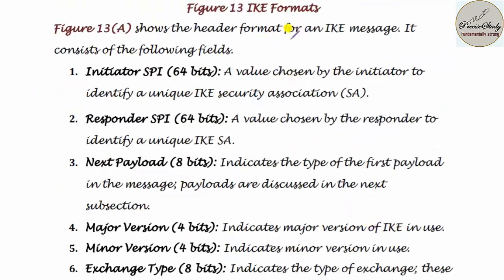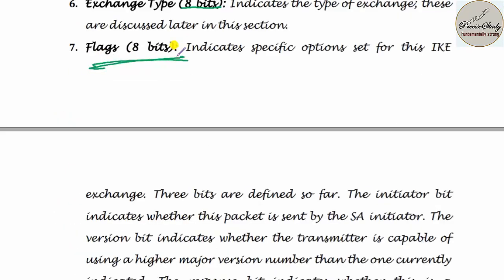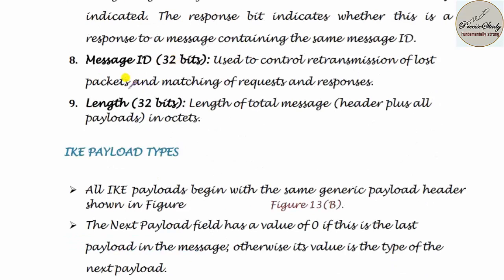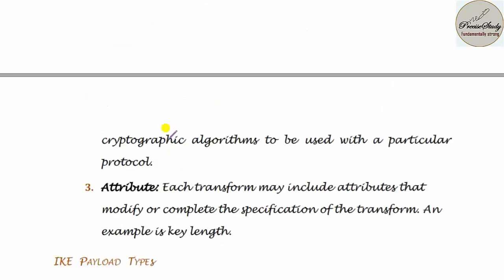The IKE header format includes the initiator SPI, which is 64-bit, the responder SPI, which is 64-bit, next payload, which is 8-bit, major version 4-bit, minor version 4-bit, exchange type, which is 8-bit, and the flags, which are also 8-bit wide. Message ID is 32-bit wide, and length is 32-bit wide. And IKE payload types, you will be having three types. The first one is proposal, the second one is transform, and the third one is attribute.